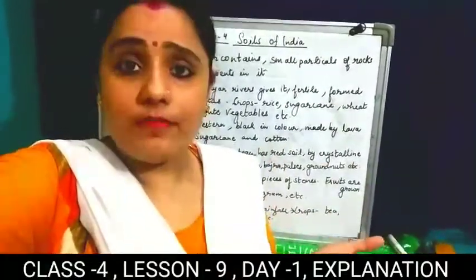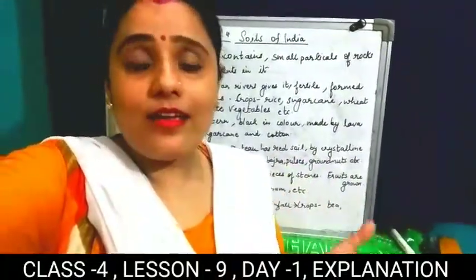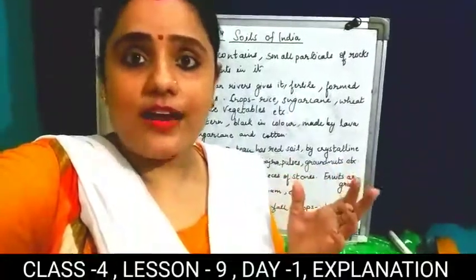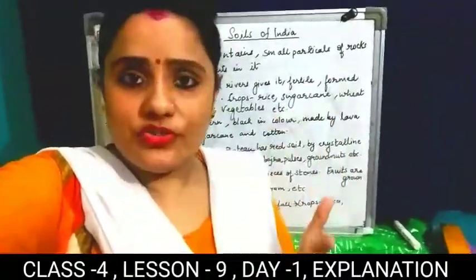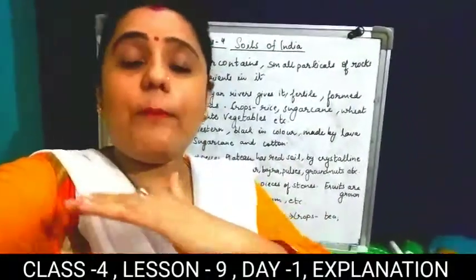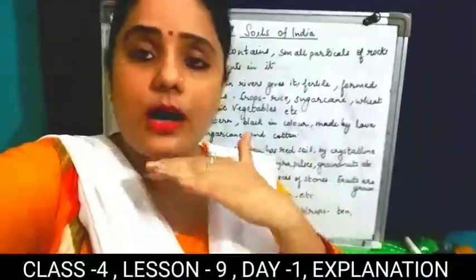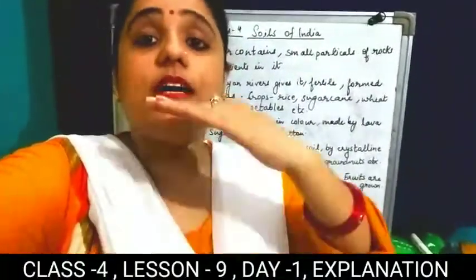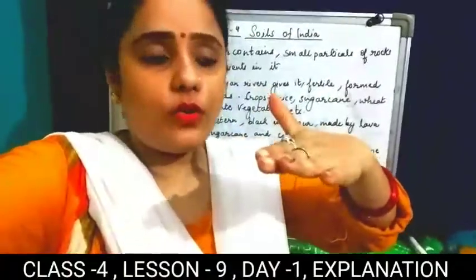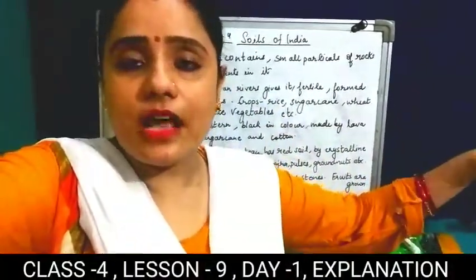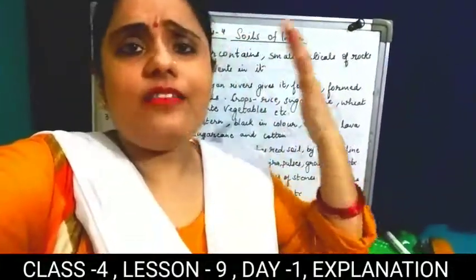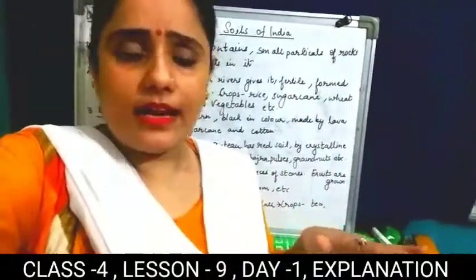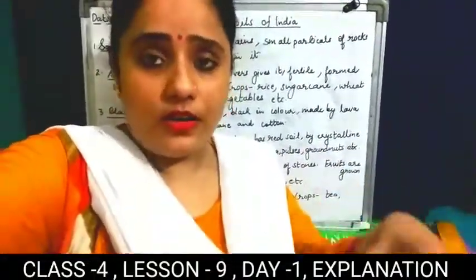Students, what do you understand by soil? Soil is a mixture of sand in which some nutrients are there, and that is in the uppermost layer of the earth. Uppermost layer of the earth means the top. When you go on the road, you see side muds, or anywhere you have seen the muddy area, that is the first layer of our earth, students.